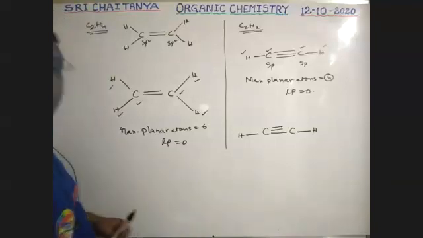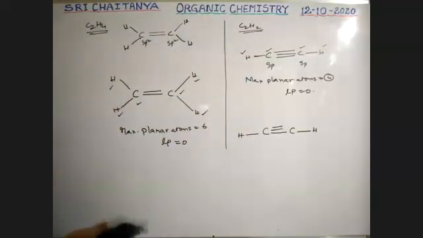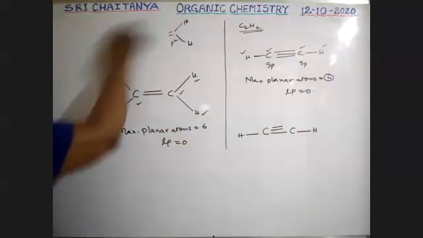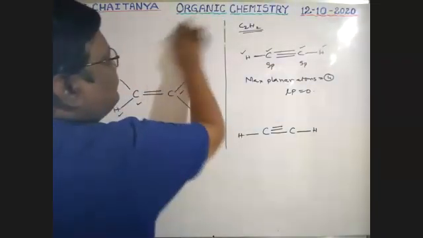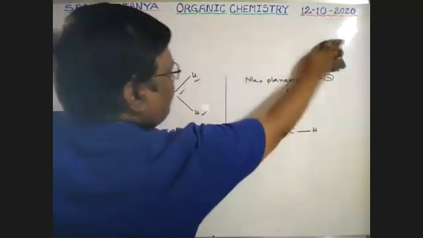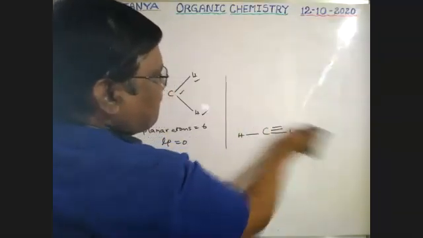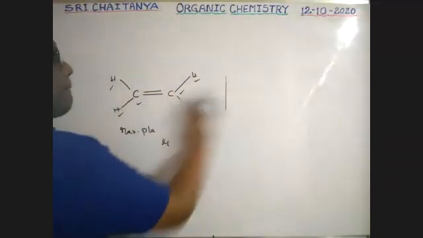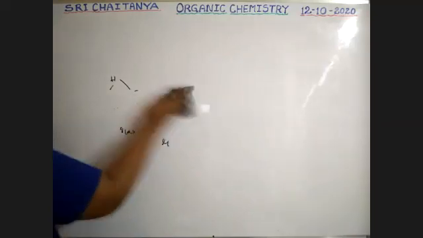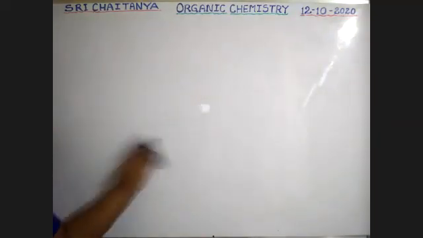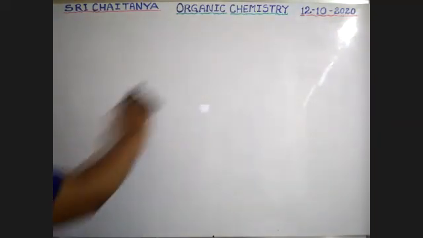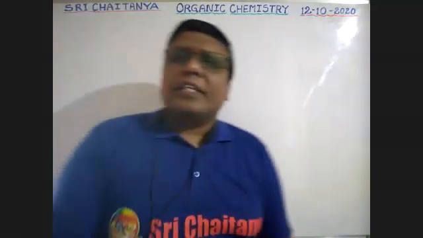Okay. Next one. Boys, is this clear? Did you understand the concepts?